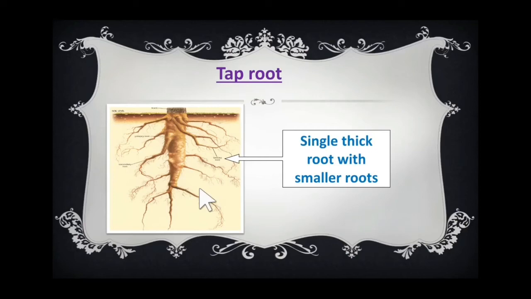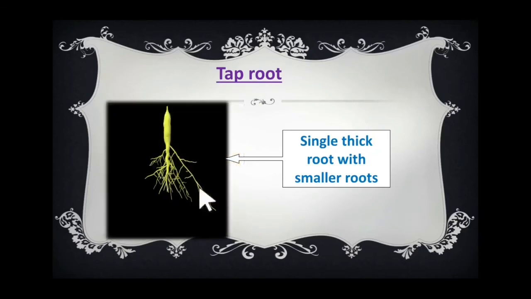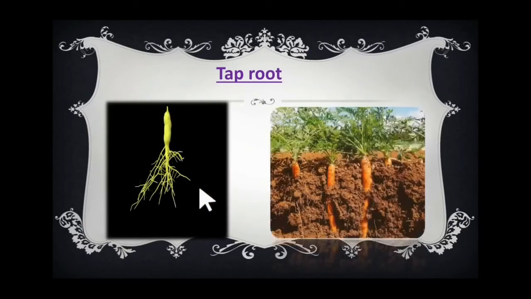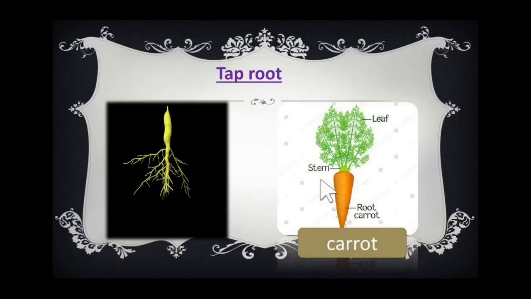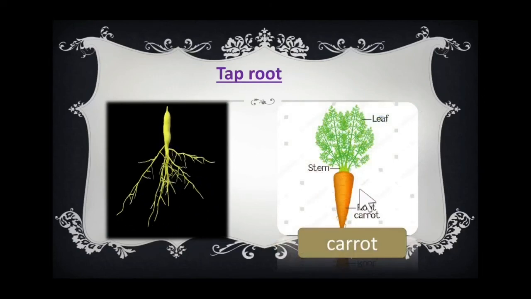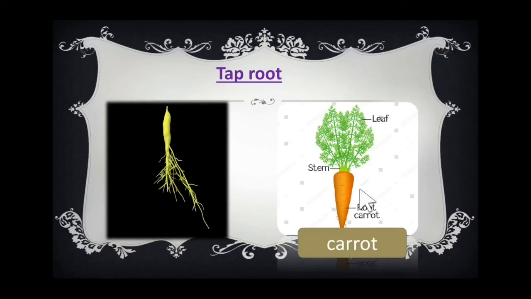And you know, some taproots are swollen with stored food, like our carrot. Our carrot is a taproot, actually. So in carrot, the taproot is swollen with food, right? So, this is an example for taproot. So, what is a taproot? It is a single thick root with smaller roots growing from it, right?